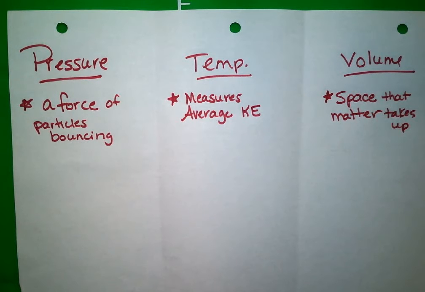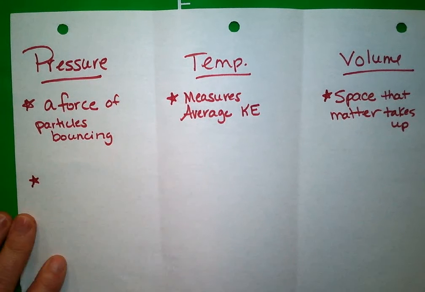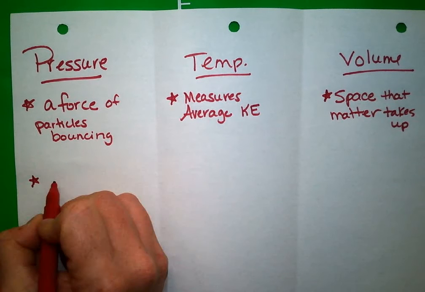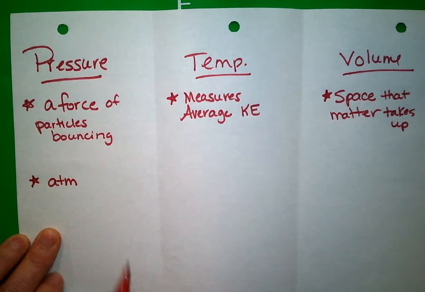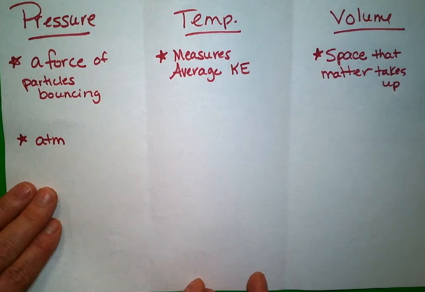Okay? Now, next thing we're going to do is we're going to write the SI units of measure for each one. So pressure is measured in what SI unit? ATMs, which stands for atmospheres. I'm just going to write the abbreviation. I'm okay with that. These are your notes because you have the actual word in your reading. You have it in your notes as well.